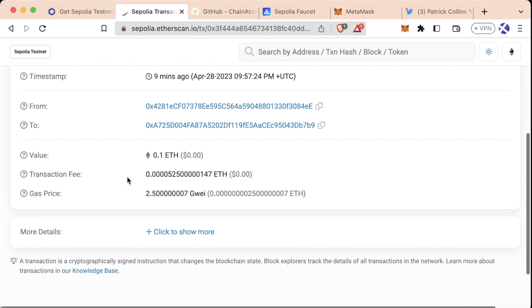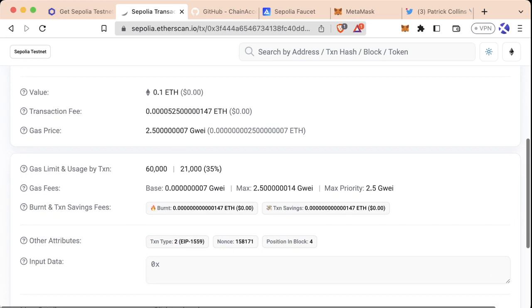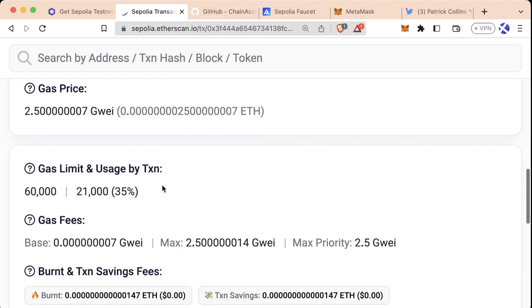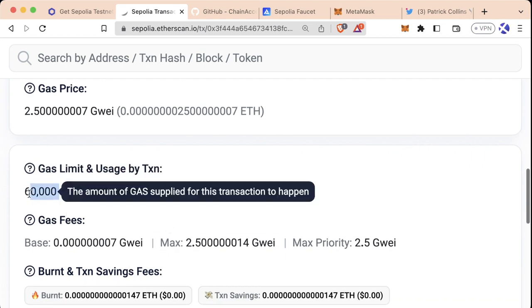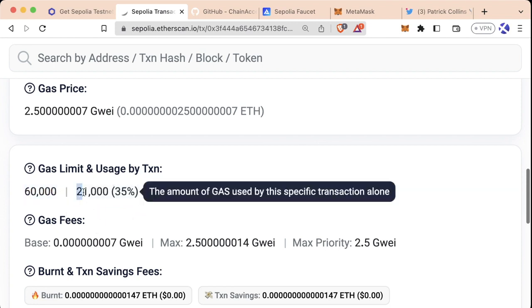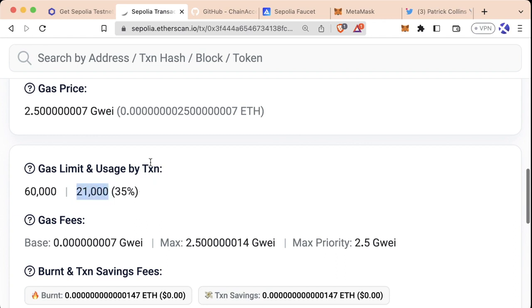So what is gas? Gas is a unit of computational measurement. The more complex your transaction is, the more gas you have to pay. For example, if we hit more details just really quickly, and I zoom in a little bit more, we can see this section here, gas limit and usage by transaction. This means that when we sent this transaction, we limited it to a maximum of 60,000 gas, but in total, we only used 21,000 gas. This 21,000 gas represents how complex this transaction was. It was 21,000 gas units worth of complexity.